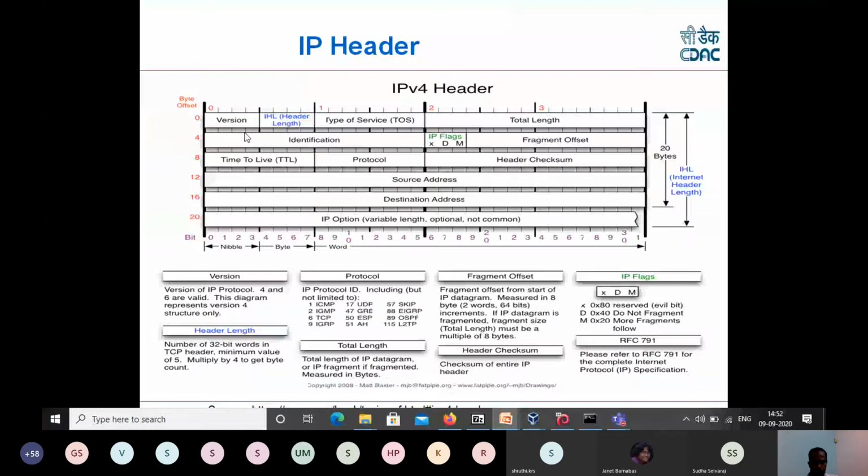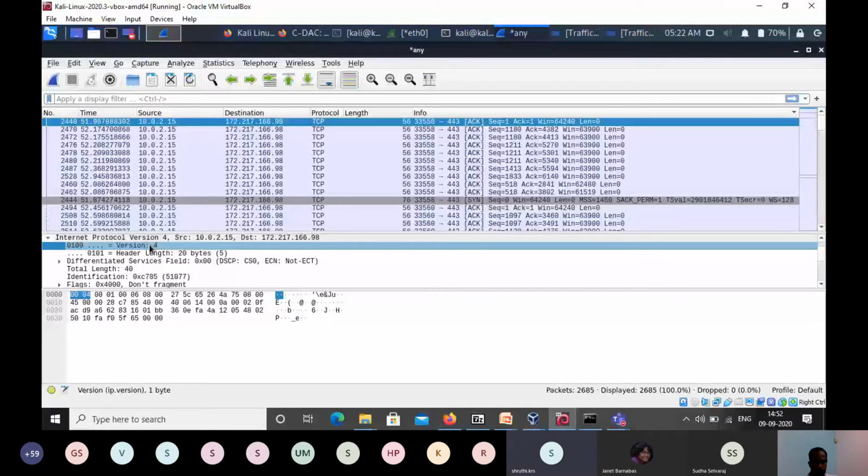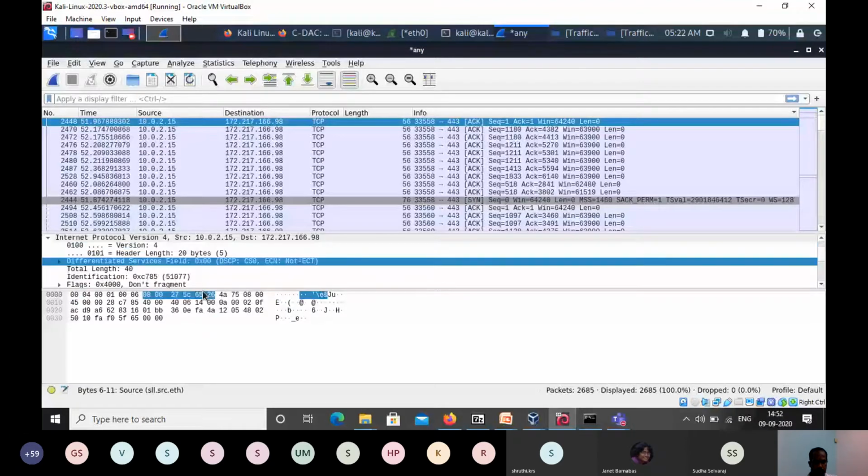This field is part of the IP header, and there is a value for version. If it is 4, then it is IPv4. In our traffic, you can see here it is version 4. Then the header length, differentiated services, and so on.